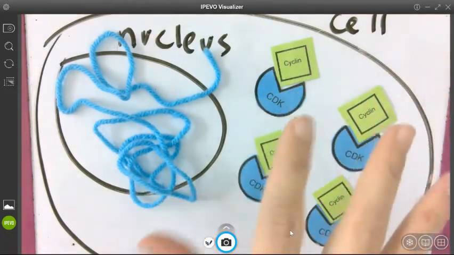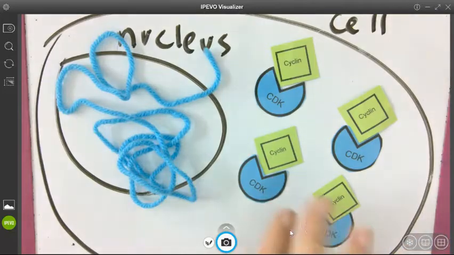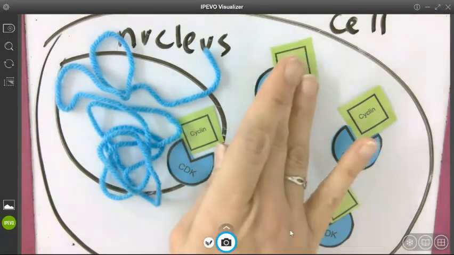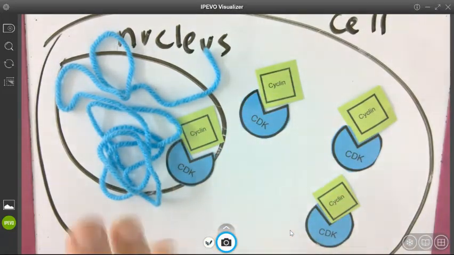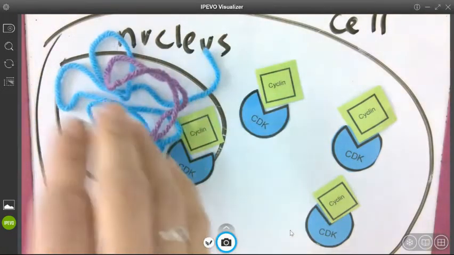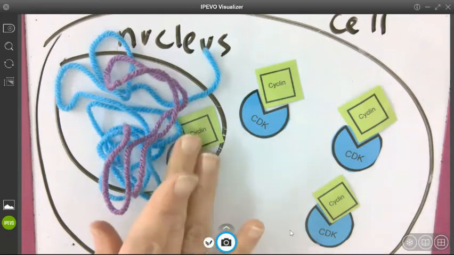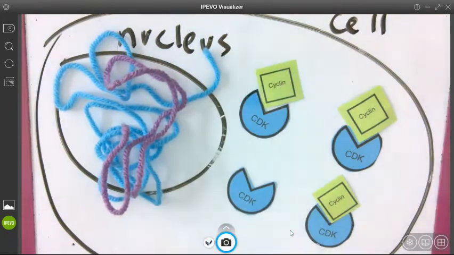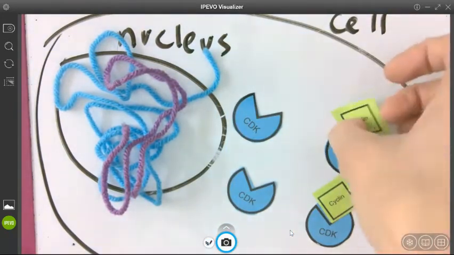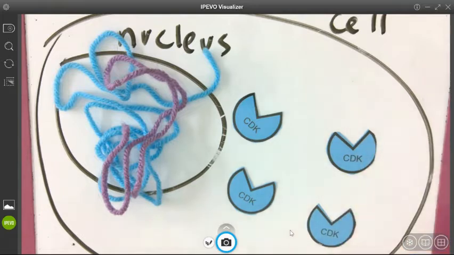When you have enough of these, they phosphorylate the DNA and they phosphorylate replication enzymes. And that can push us from G1, where the cell is growing, into synthesis, where the DNA is replicated. So the chromatin is replicated then. At that point, the G1 cyclins break down, and you're left with the CDKs. Now, while we're on this, we'll go into the G2 complex.